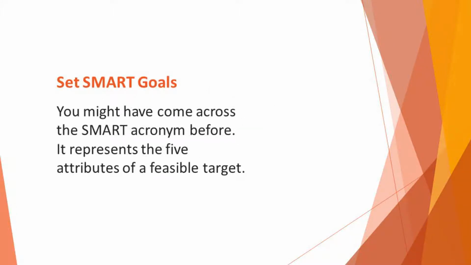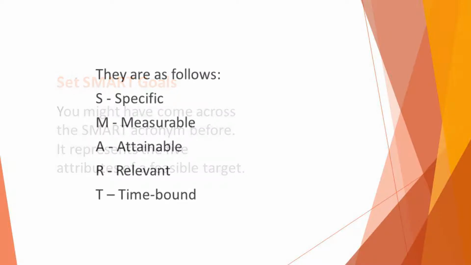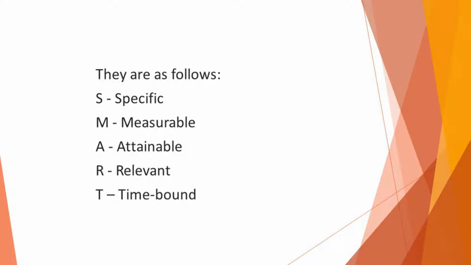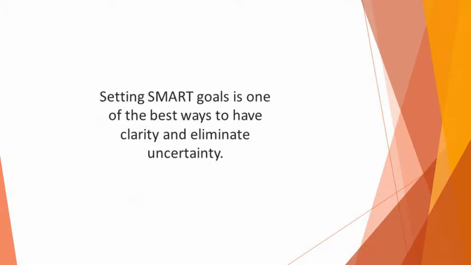Set SMART goals. You might have come across the SMART acronym before. It represents the 5 attributes of a feasible target. They are as follows: S, specific; M, measurable; A, attainable; R, relevant; T, time-bound. Setting SMART goals is one of the best ways to have clarity and eliminate uncertainty. It means that your targets will be specific, measurable, attainable, relevant to you, and will be achieved within a time